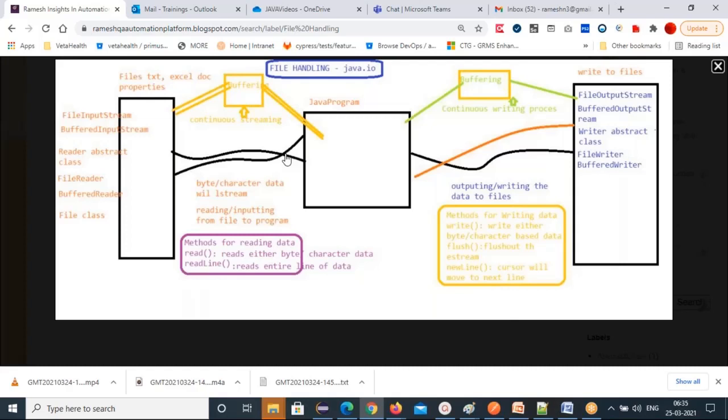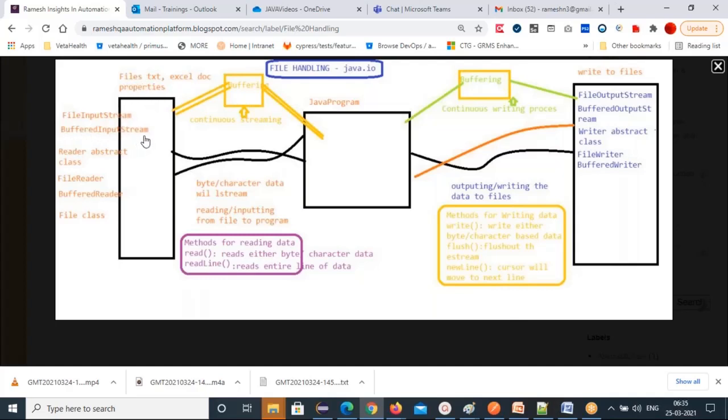These are the two formats data will stream in internally in the network. So for that we are using FileInputStream. This FileInputStream will be used to read the byte based data from the file.